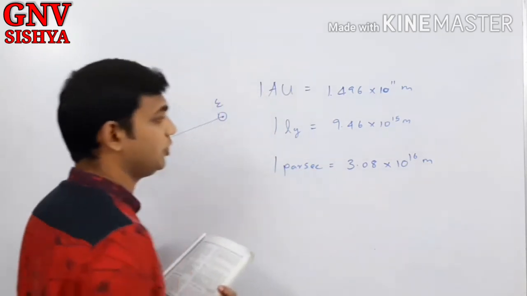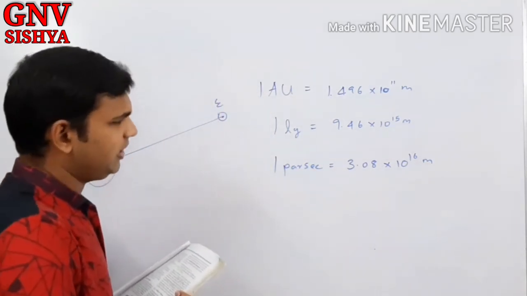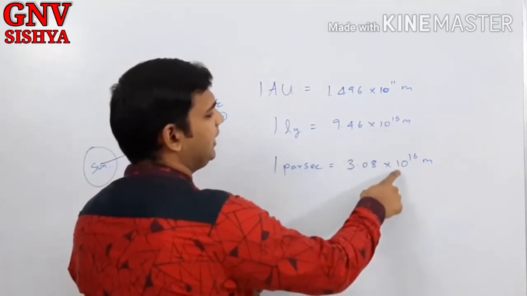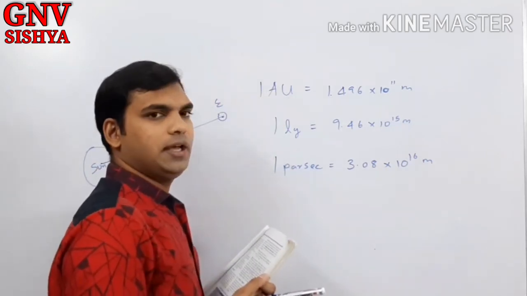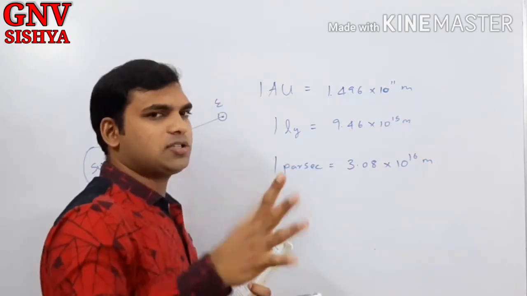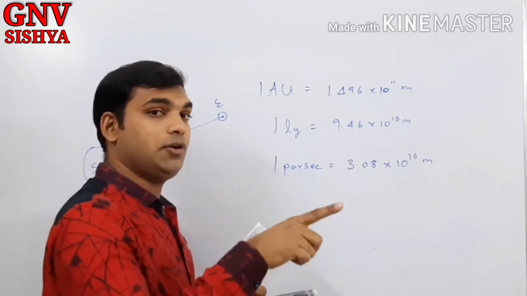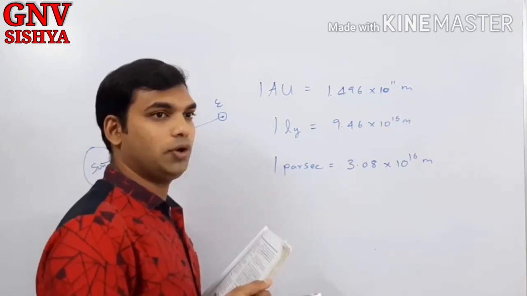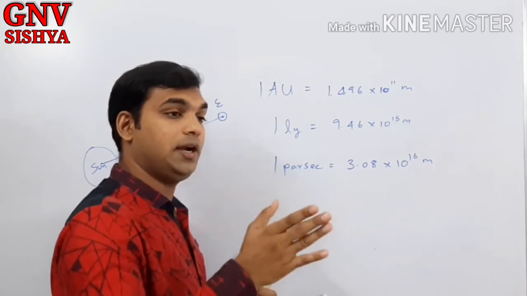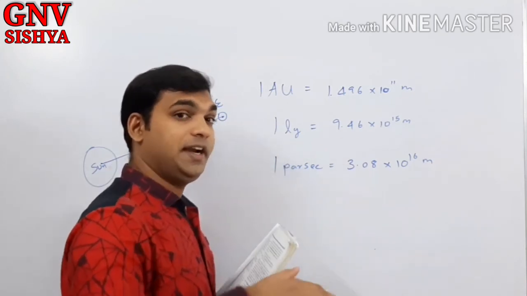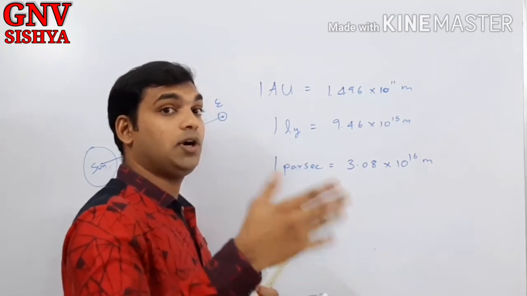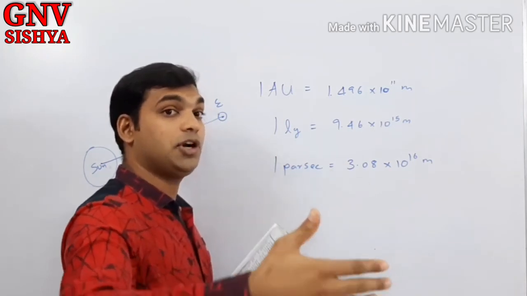See, you may think, sir, why is it 10 power 15, 10 power 16 only? Then why are you telling it is very large? See, imagine that you lost 1,000 rupees, and imagine that you have lost 10,000 rupees. Just by adding a zero. And if you add one more zero to 10,000, it will be 1 lakh rupees. And in 1 lakh, if you add one more zero, it will become 10 lakhs, and to that, if you add one more zero, it will become 1 crore.